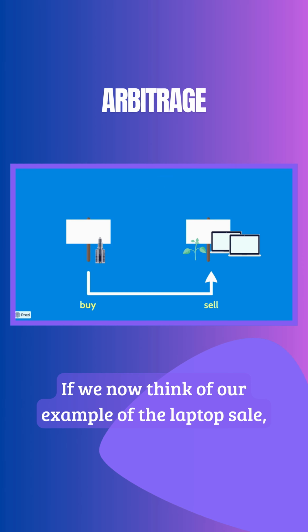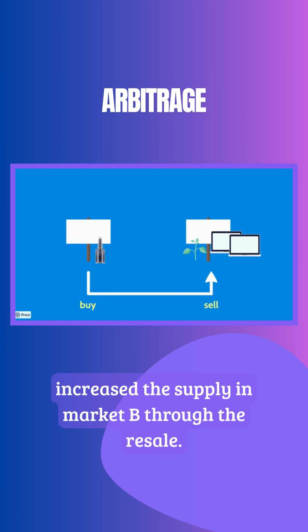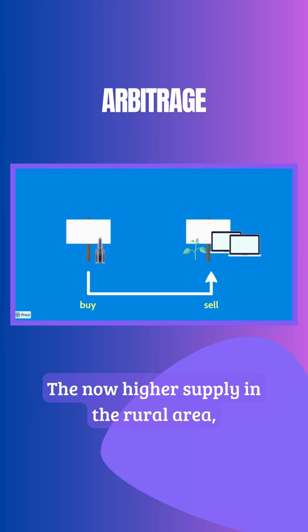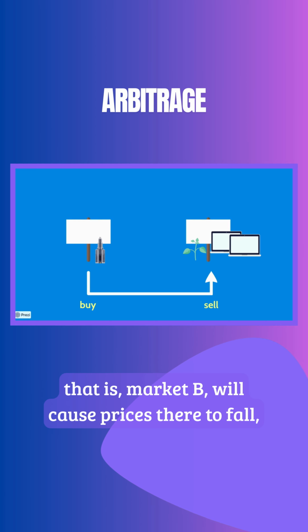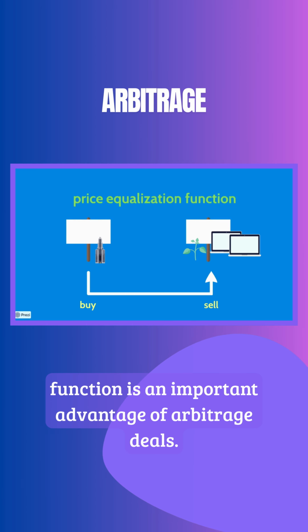If we now think of our example of the laptop sale, we can see that we have reduced the supply in Market A and increased the supply in Market B through the resale. The now higher supply in the rural area, that is, Market B, will cause prices there to fall, and thus, over time, both prices will align again. This price equalization function is an important advantage of arbitrage deals.